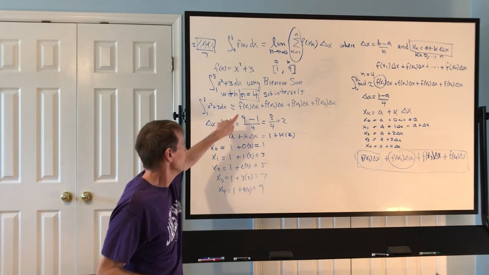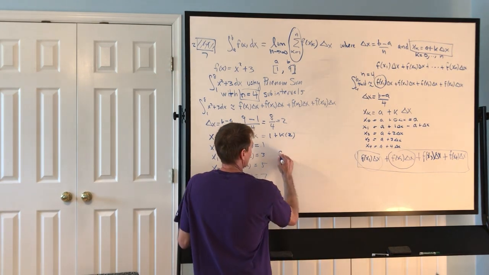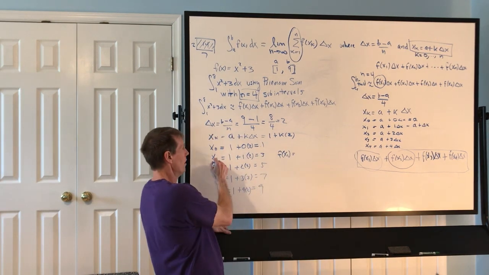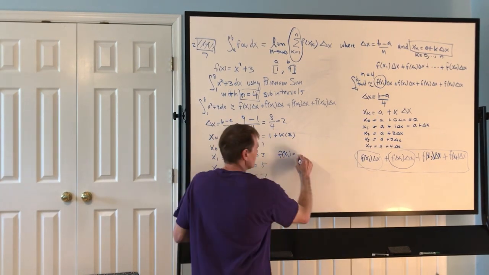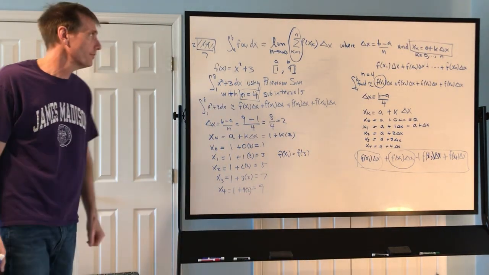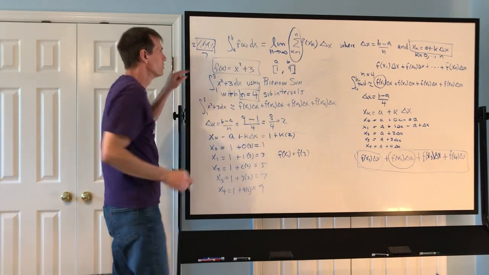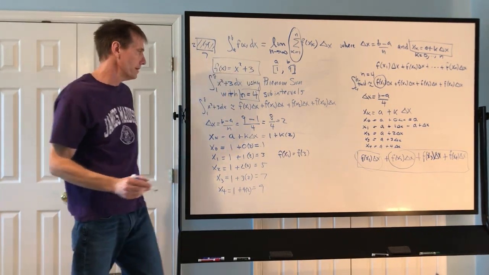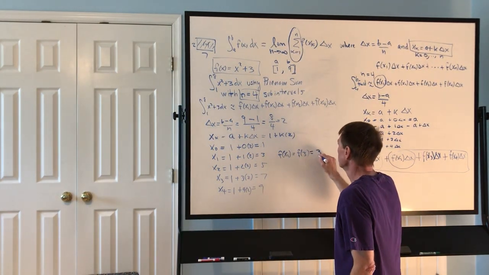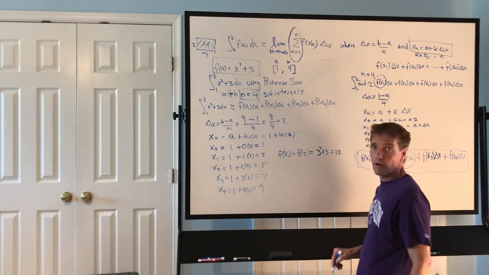Well, now let's find these values. f of x1. Well, x1 you just found was 3. So it's going to be f of 3. You're like, well, how do I find f of 3? Well, here's your function. So wherever you see an x, you're going to put a 3. So this would be equal to 3 squared plus 3, which is 12.